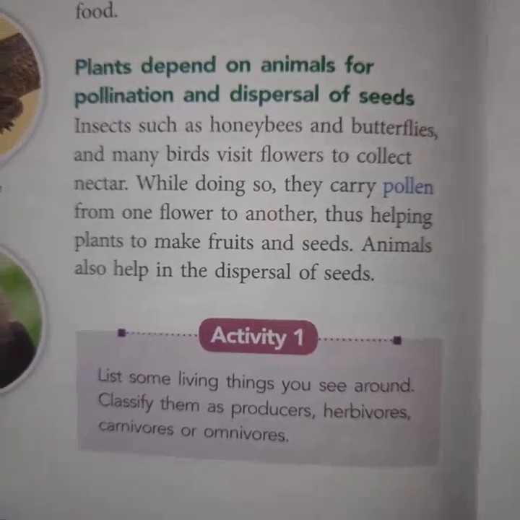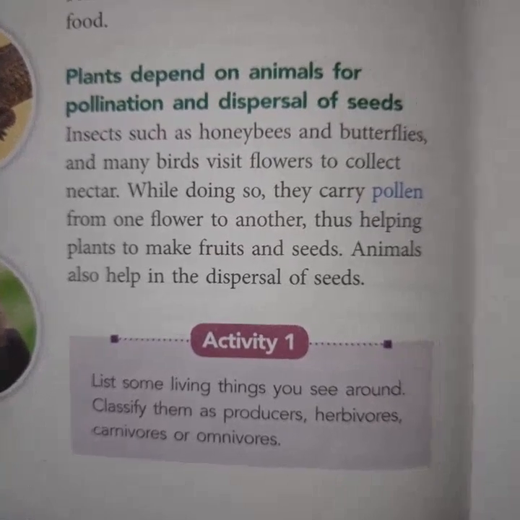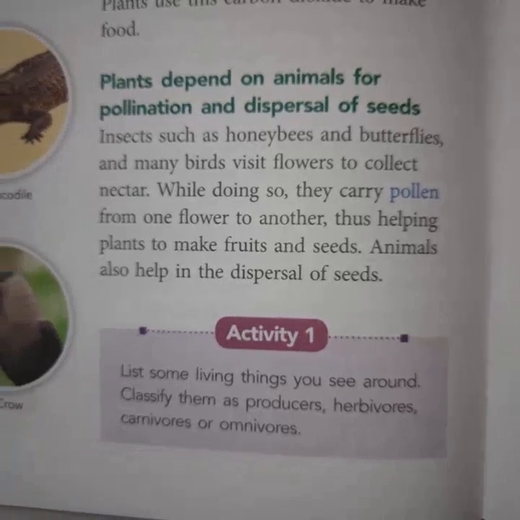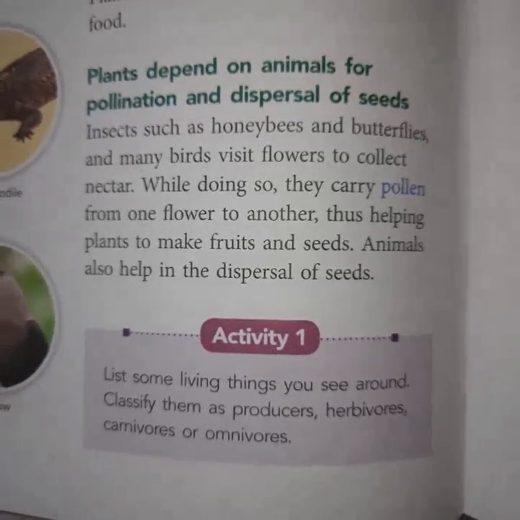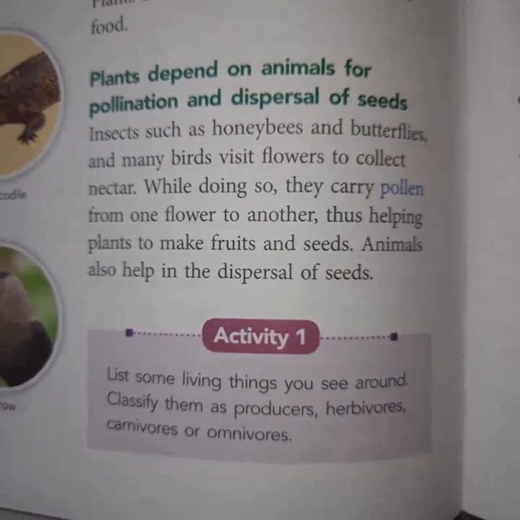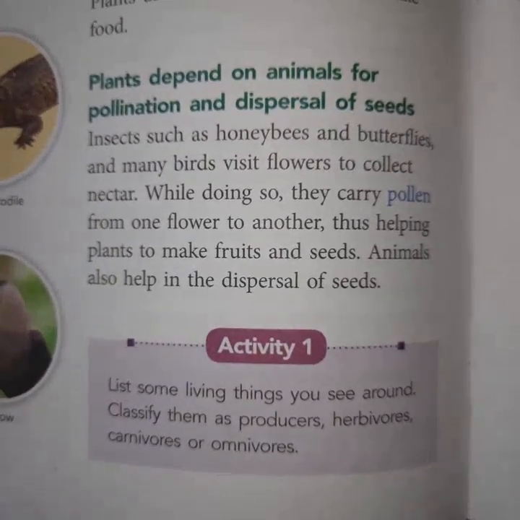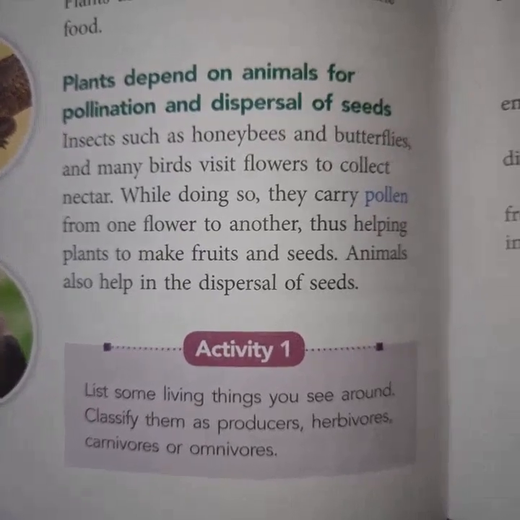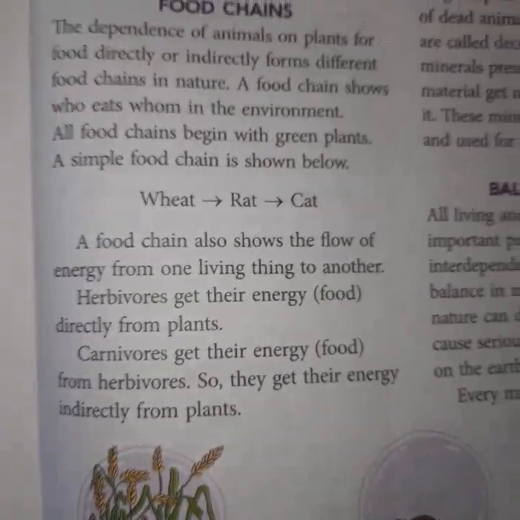So a plant has two main processes for its growth. First is pollination and then dispersal, and these two processes depend on the animals, because animals are responsible for these processes. Now see next point, very important, that is the food chain.